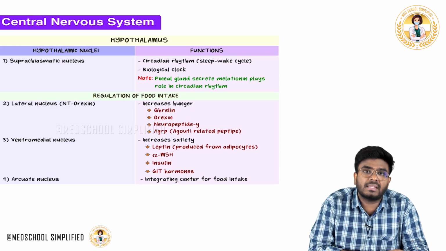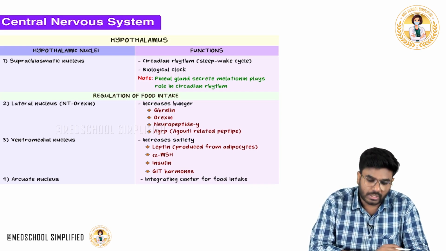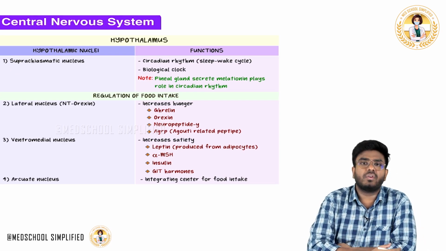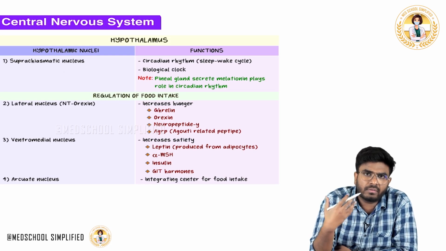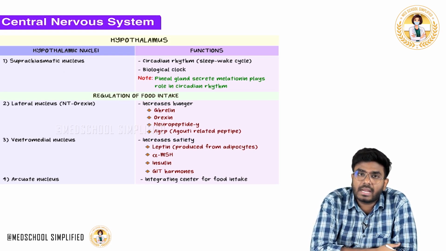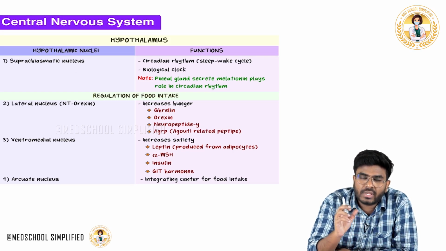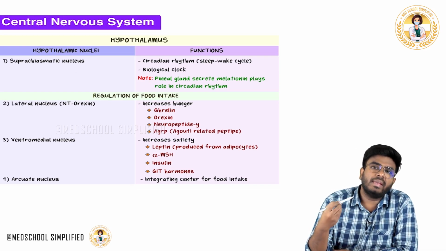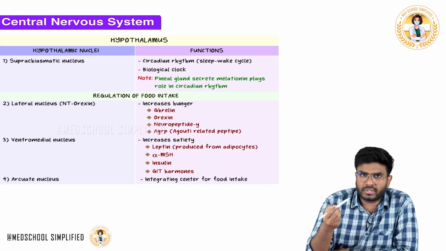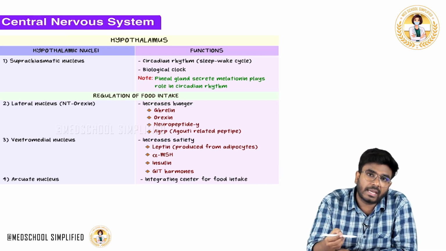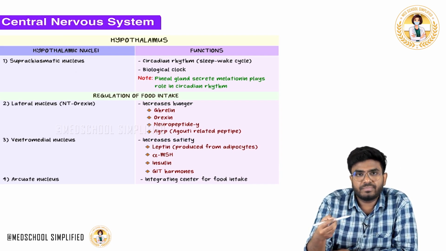Sleep-wake cycles are controlled by the hypothalamus. For example, every day at 5 o'clock in the morning, you will wake up. So who is doing that job? It's the suprachiasmatic nucleus. And every day at 10 or 11 o'clock at night, you will go to sleep. So who is controlling that? Every 24 hours, the same activities repeat in the body. You will wake up in the morning at a particular time, go to sleep at night at a particular time, and have hunger at a particular time. All these activities are controlled by the suprachiasmatic nucleus.